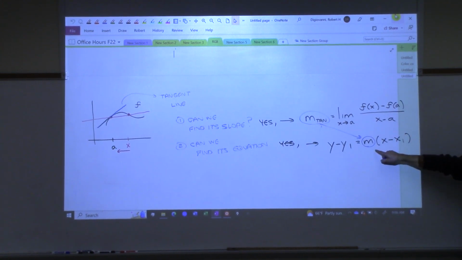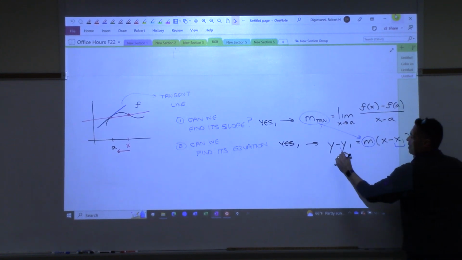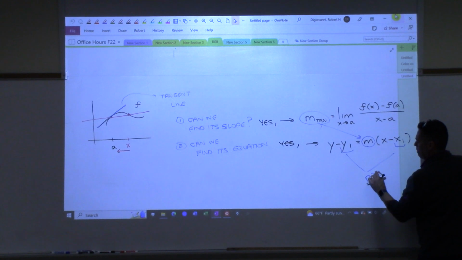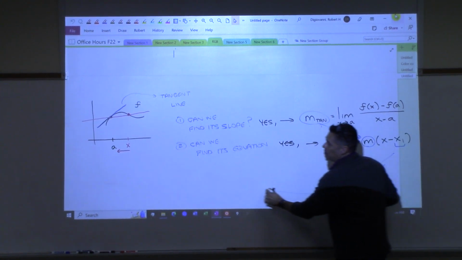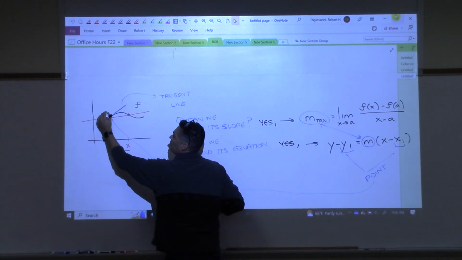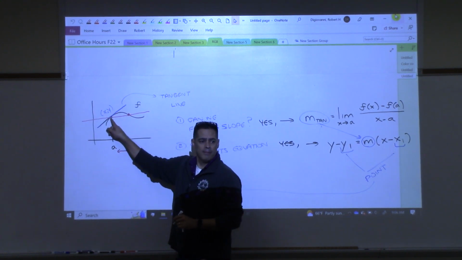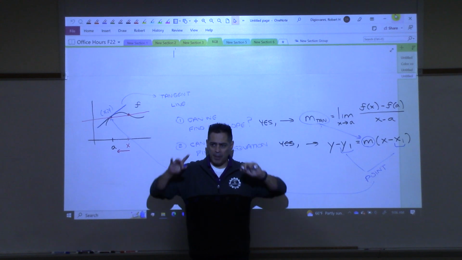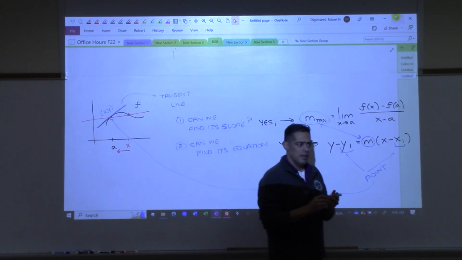That goes in here. And then the only other thing that we need is a point. And that point is always that point right there, whatever the x and y coordinate is of that point. All right? Does that make sense, big picture wise? Any questions?